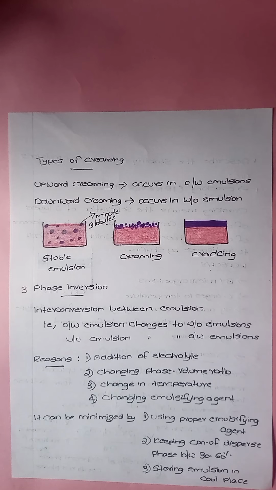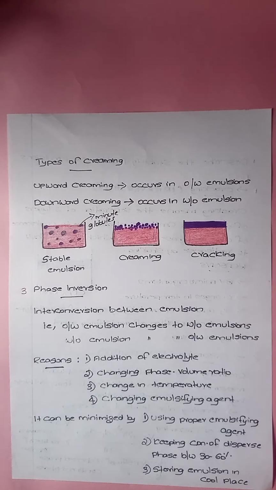Moving to the third stability problem, that is phase inversion. Phase inversion means the interconversion between emulsions. That means change of one emulsion into another. Here, oil in water type of emulsion gets changed to water in oil type of emulsion, and water in oil type of emulsion changes to oil in water type emulsion.